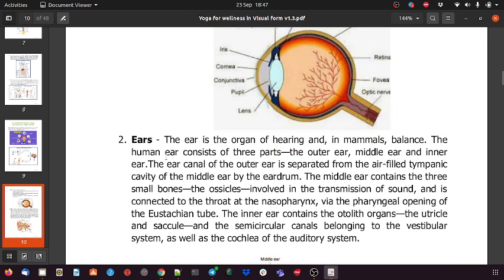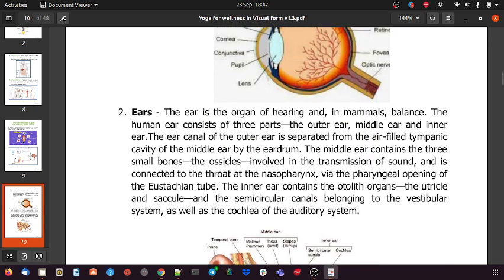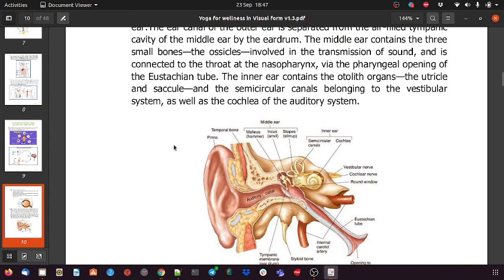Okay, so ear. It's a very simple thing that we can hear the sound with the ear, but how many organs and what things are involved in the ear? If you see, the sound gets received by the organ through the auditory canal. This is the canal from where we receive the sound waves to our sensory organs. The sensory organ is present at this level. This is called the middle ear, and this is called the inner ear. Basically, this is only the external part of the ear from where we receive the sound through the auditory canal.